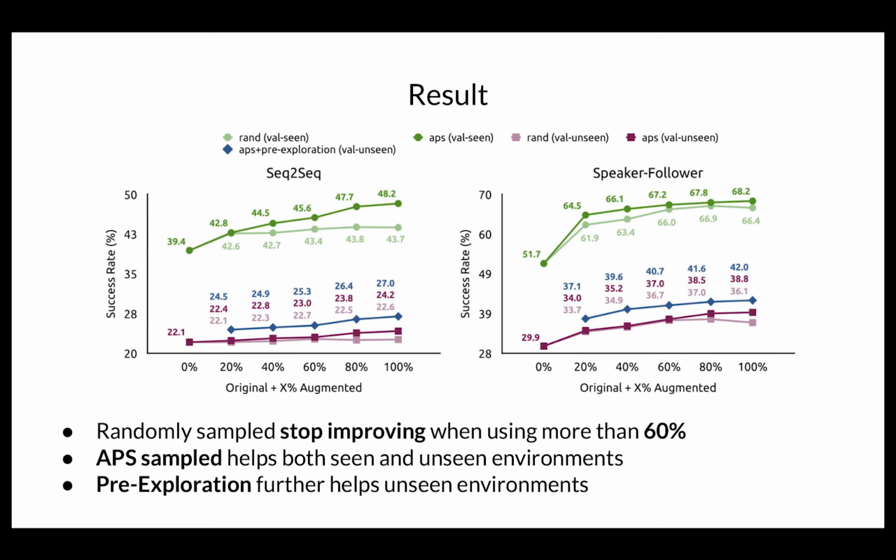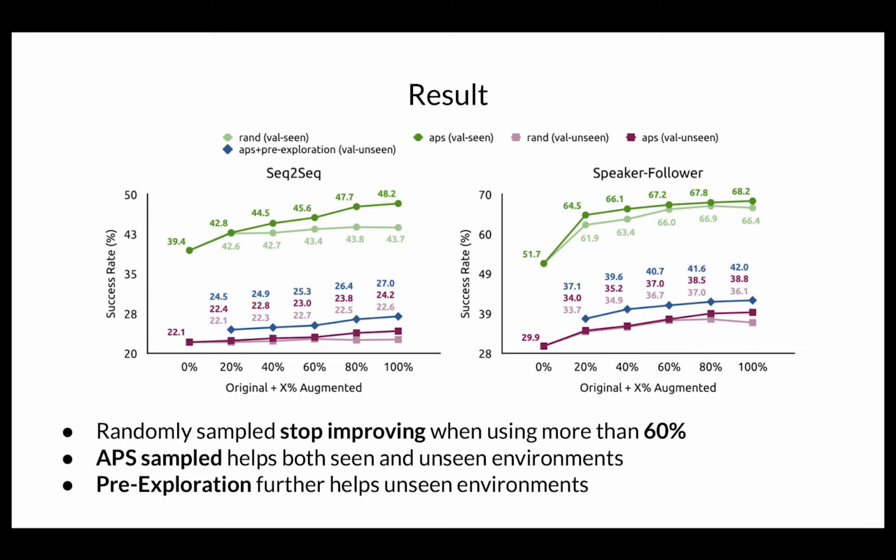The evaluation result is as here. The line in color green is for the seen environment. The line in color red is for the unseen environment. First, we can see that randomly sampled, which is the light line, stops improving when using more than 60% of the data. It means that those augmented data are not so helpful to improve the navigator.